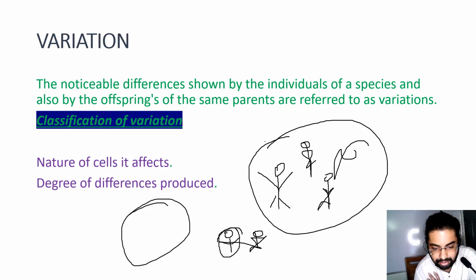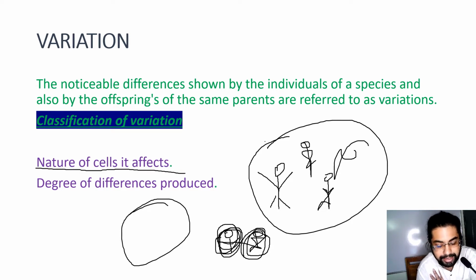This child has grown many muscle cells, so he is muscular compared to this one, because he has not worked out with his muscles. So variation is there, and it is based on the nature of the cells it affects.